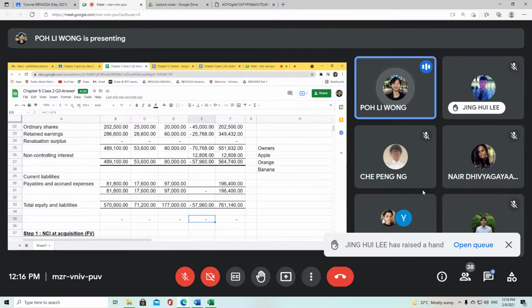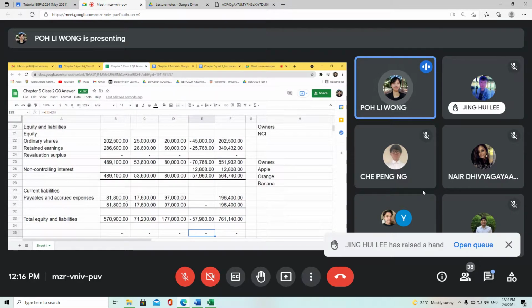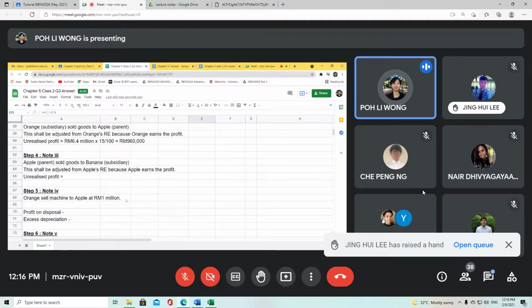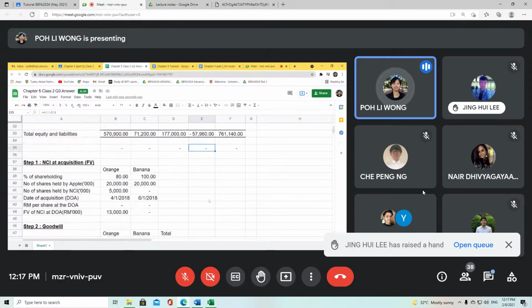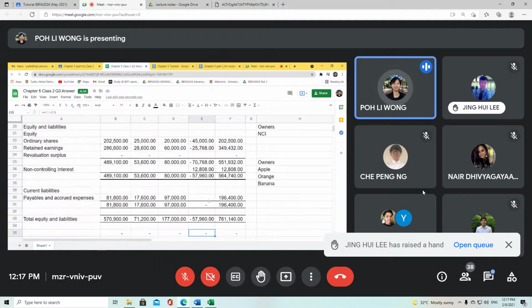Okay, and later on, of course, we have to do a cross-checking whereby you are also required to calculate your group retained earnings. I have already prepared the group retained earnings on step 8. If you want to, you can take it in now. If you don't want to, you can take it in later. This step 8 basically serves as a checking to ensure that you get the answers correctly. So I won't do it first. I will just guide you on the double entries now.